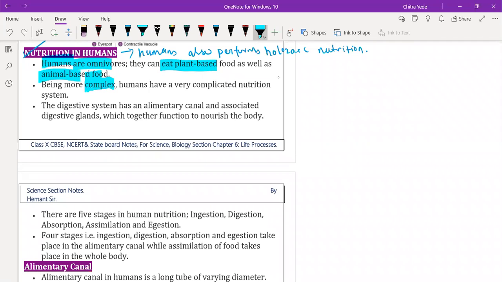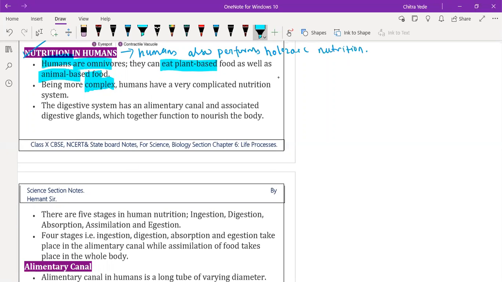But if we compare the human body and the body of unicellular organisms like paramecium and amoeba, we are more complex than those organisms. So all the steps involved in holozoic nutrition in human beings are also very complex as compared to the other organisms. That's why we have different organ systems to perform different activities and different life processes in our body. Okay. In case of amoeba, we have already gone through that.